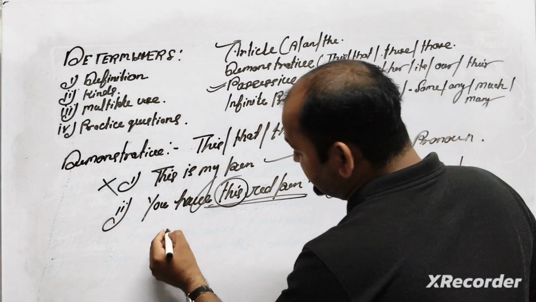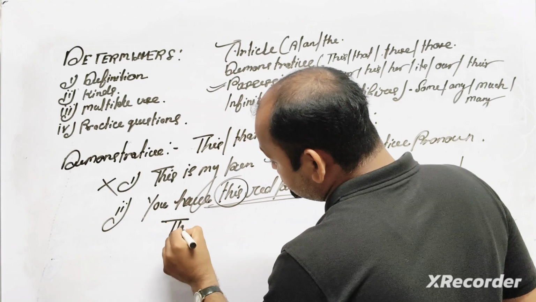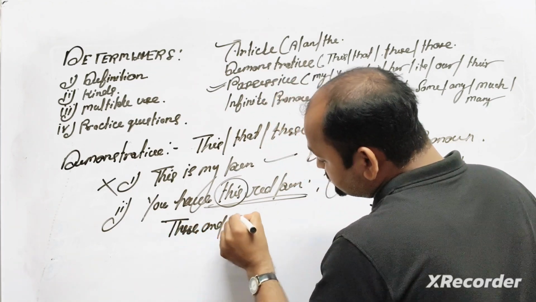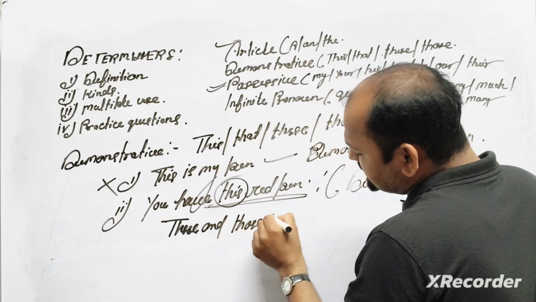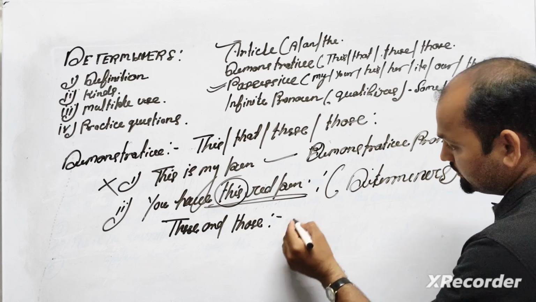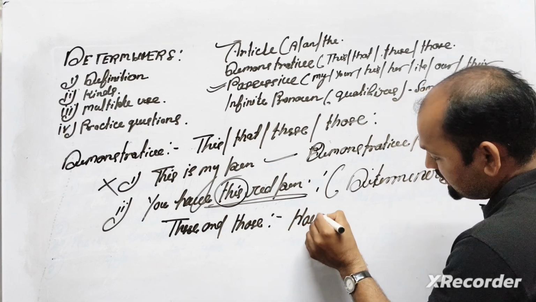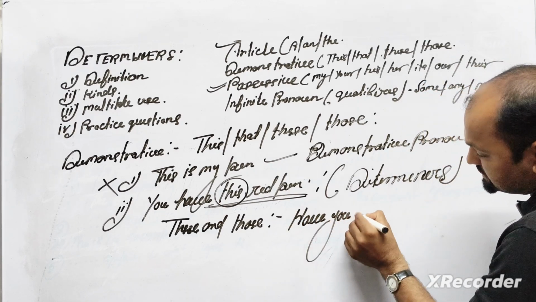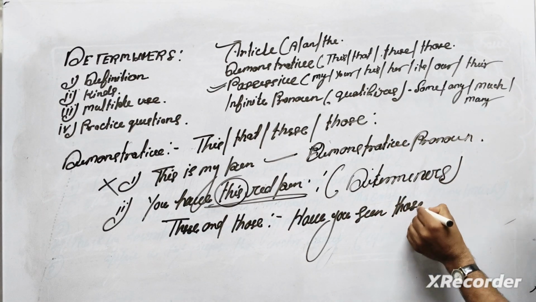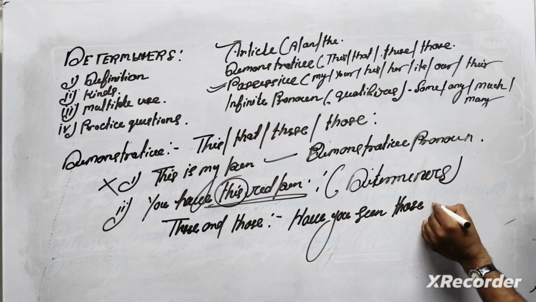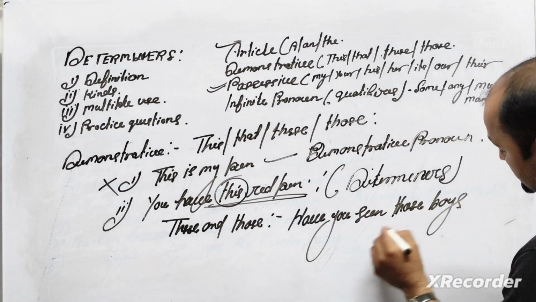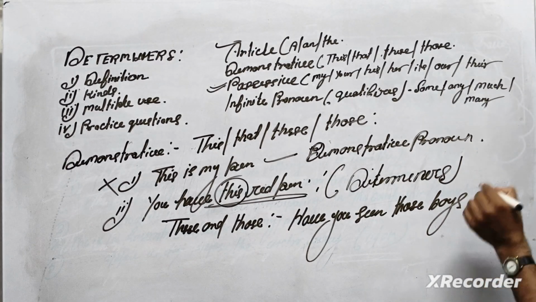Second thing, in the sense of these and those. Have you seen those boys? Those girls, boys. Okay, have you seen those boys?